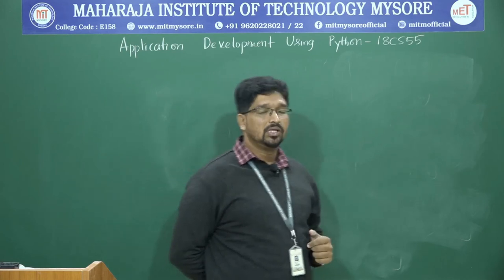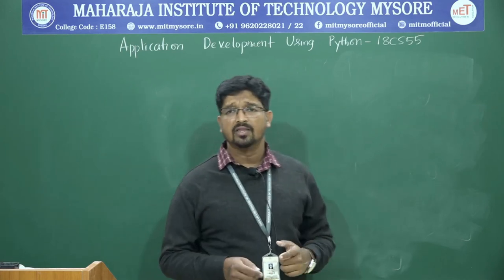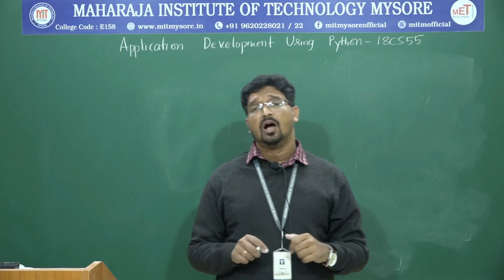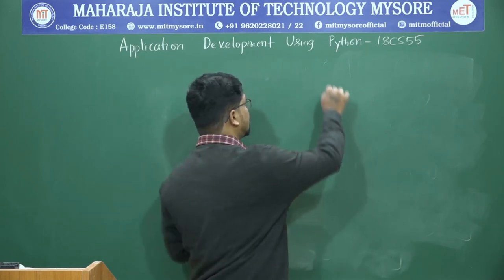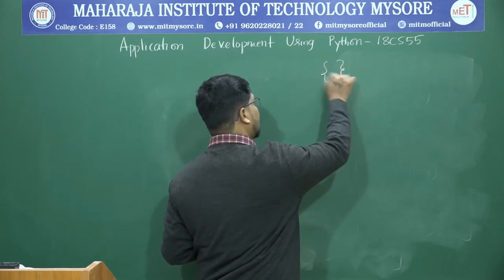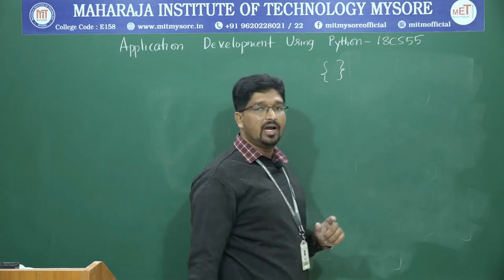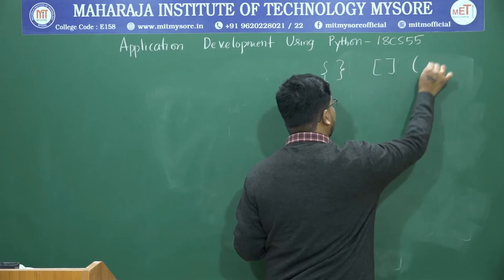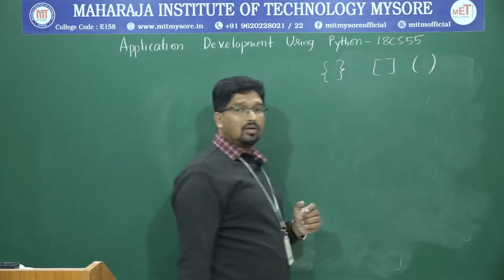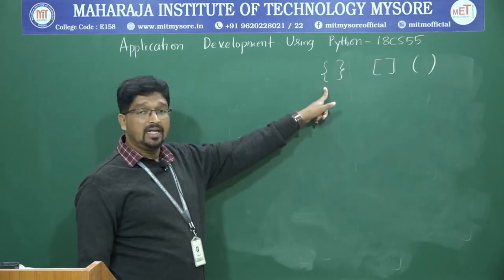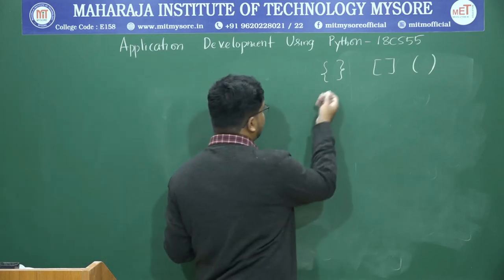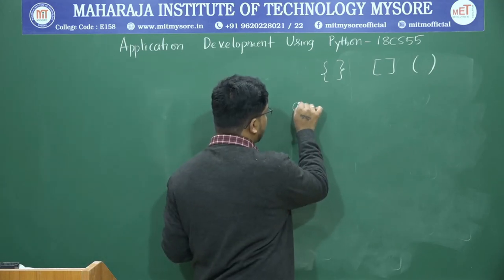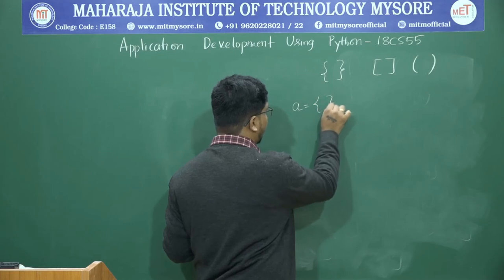How are dictionaries identified? Dictionaries are identified using curly brackets, two curly brackets. A list is identified using square brackets. A tuple is identified using round brackets. If you want to declare a dictionary, you simply say A is equal to curly brackets.